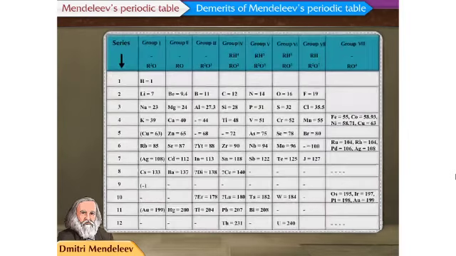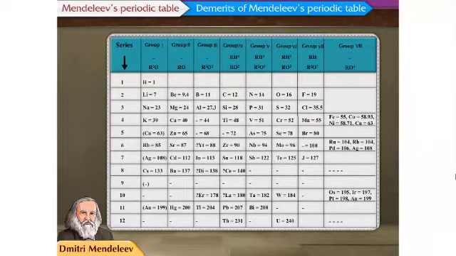After understanding Mendeleev's periodic table in detail, let us move to the next section.